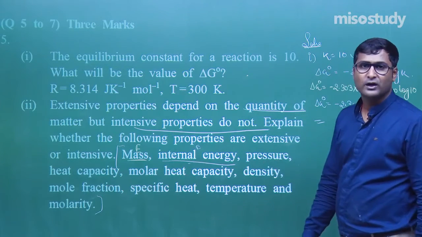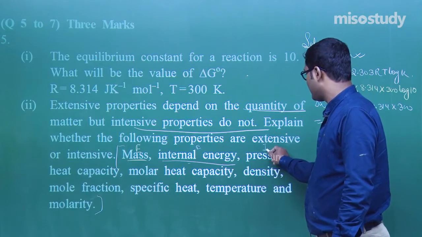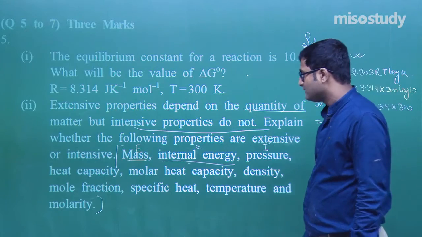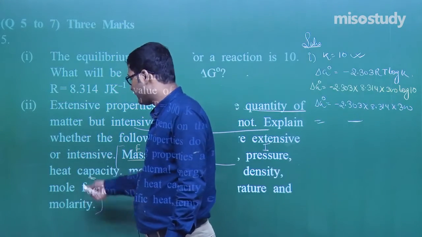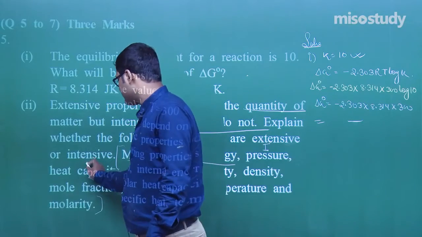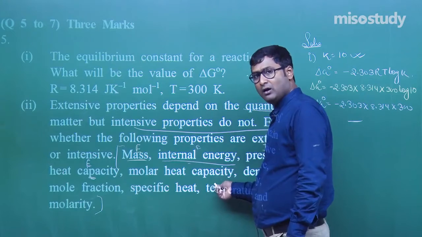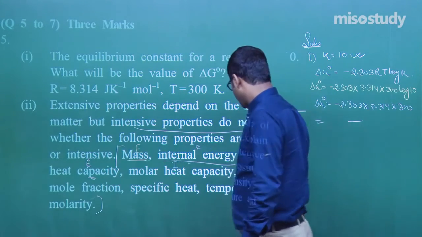Pressure, force per unit area, that is an intensive property. Heat capacity, again there is a mass involvement. Clear? So this is an extensive property. Yes, molar heat capacity, per mole, that is a fixed value. So this is an intensive property.